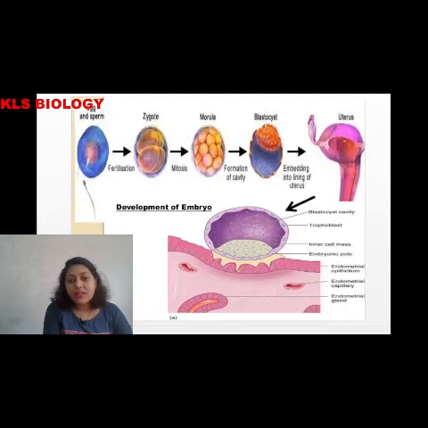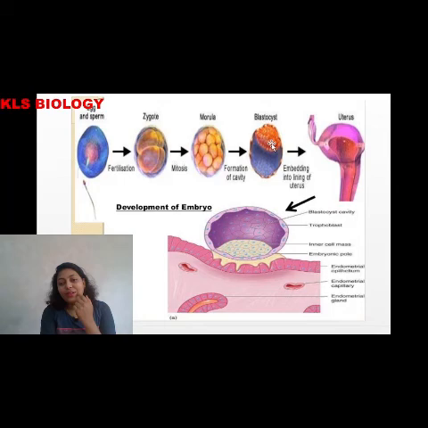Inner cell mass. Okay, so here that is the blastocyst stage. I will take this pointer itself. These are the inner cell mass and these are the trophoblast cells.